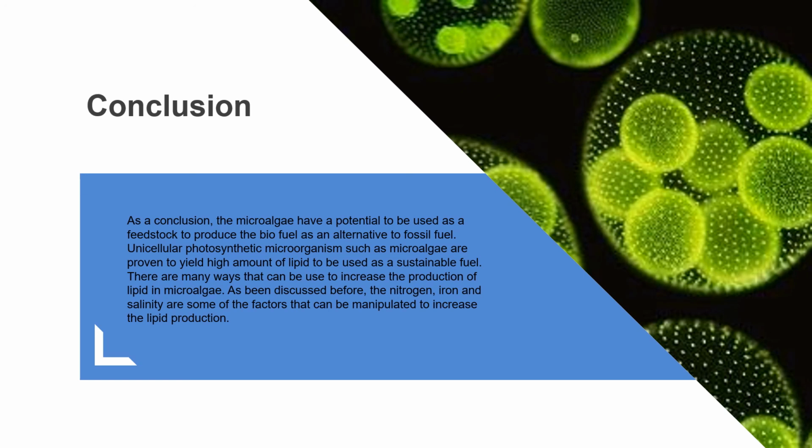Acutodesmus albicus is one of the freshwater microalgae that has good potential to be further studied. This microalgae can be found in Malaysia and has high lipid content in natural conditions. Aside from that, Nannochloropsis is a marine microalgae that has high lipid content, with a range of 39.4% to 44.9% of dry weight biomass.